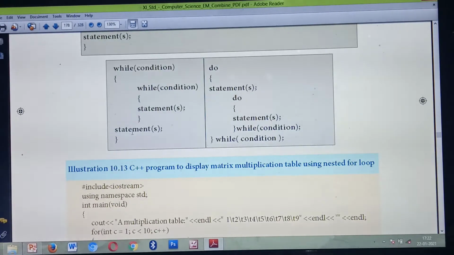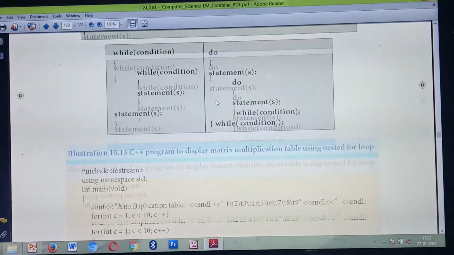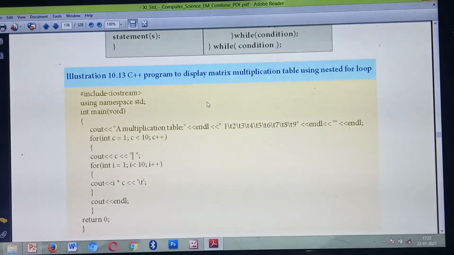Understood? Next is nesting of do while loop. Listen, first is the start of the do loop, and inside it some statements are given. Inside the do loop you are giving another do while loop. So this is called nesting of do while loop. Understood? Next we are going to see one program using this nested loop.